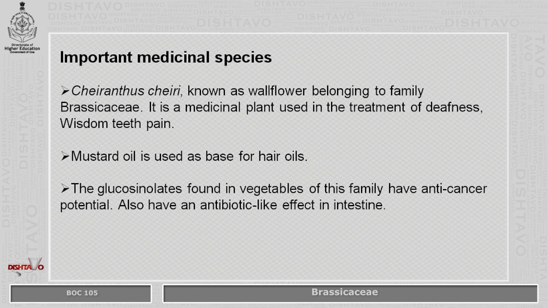Mustard oil is used as a base in hair oils and various other nutraceuticals. Glucosinolates are compounds found in the vegetables of this family, which are prospected as having anti-cancer potential. These vegetables also show a kind of antibiotic-like action in the intestine, which is a beneficial effect of eating these vegetables.